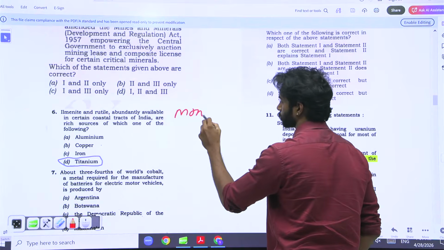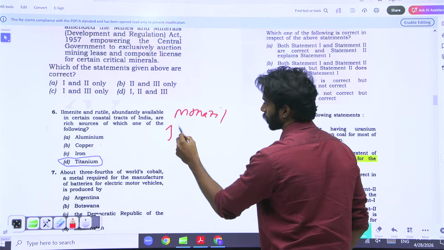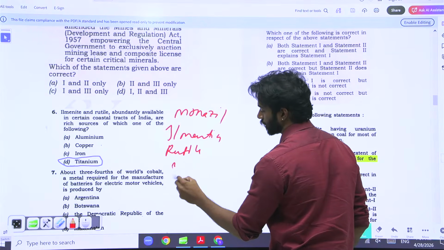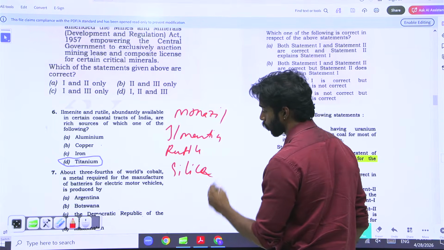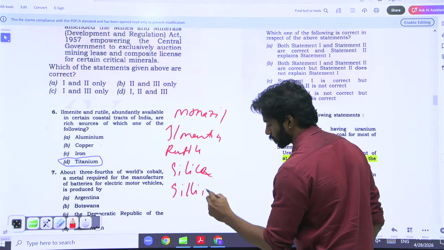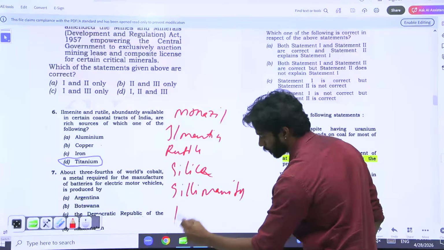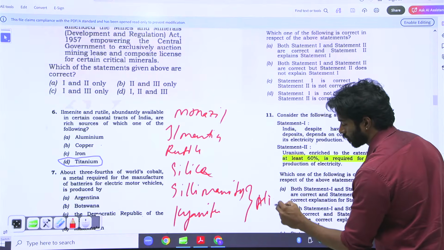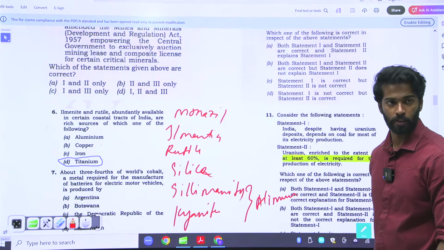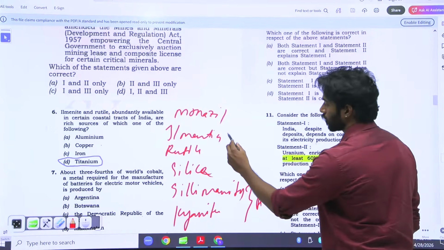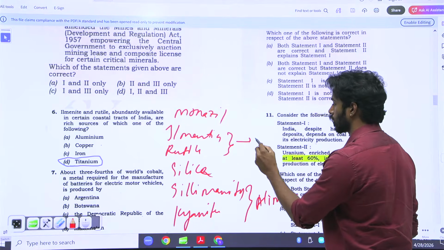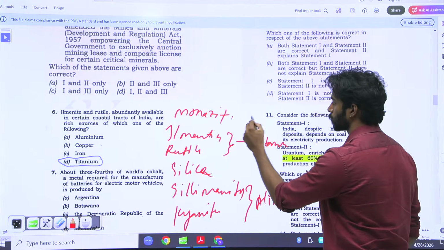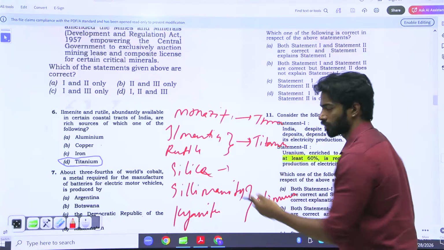Monazite, ilmenite, rutile, silica, sillimanite, kyanite. Right? Kyanite and sillimanite are ores of aluminium, ilmenite and rutile are sources of titanium, and monazite is a source of thorium, and silica obviously.